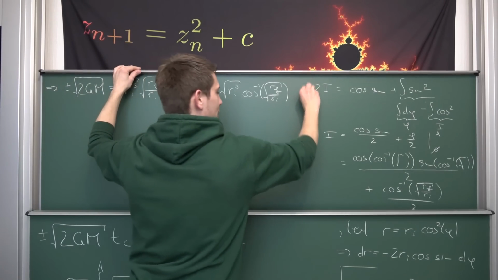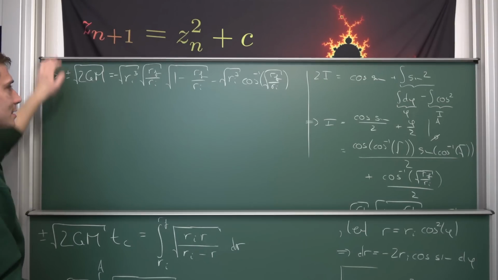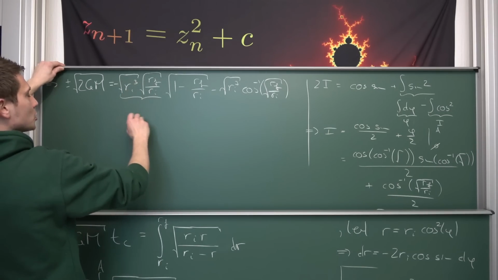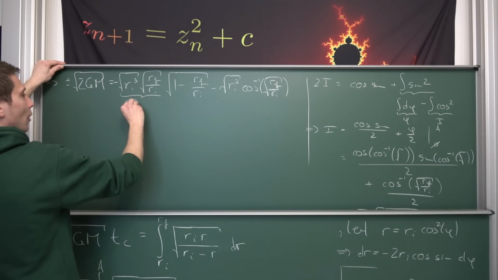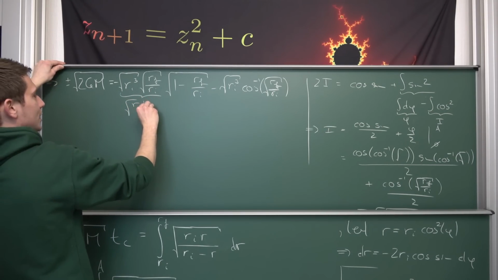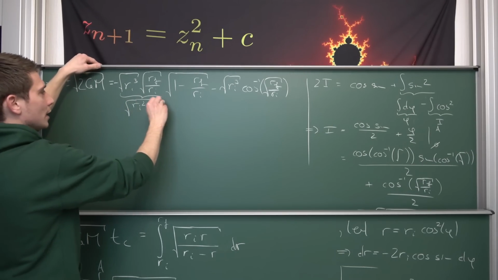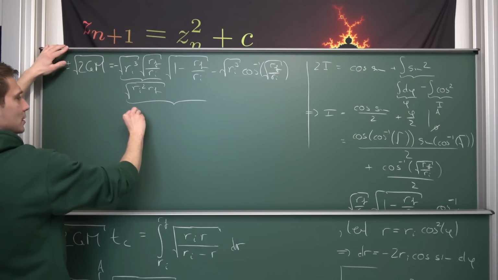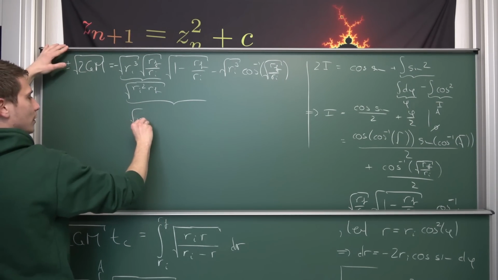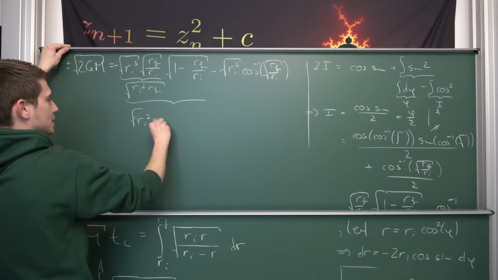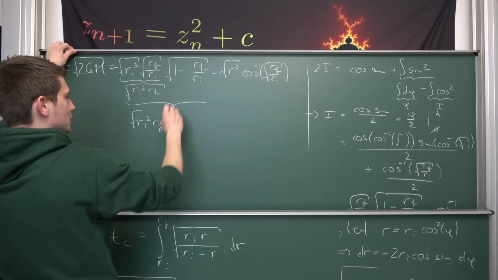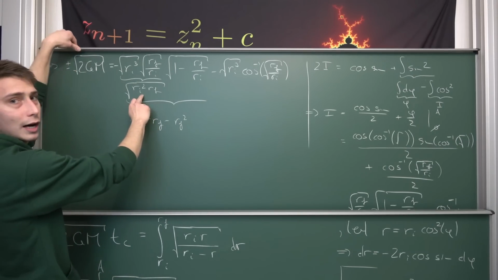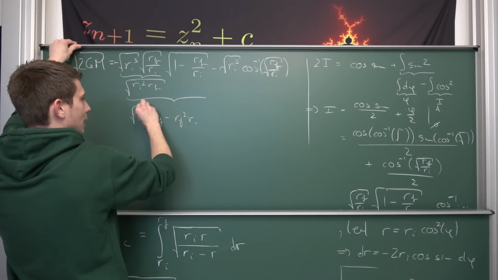Okay, and now that we are done with that, we can start with a few more manipulations and simplifications, because this part right here is going to turn into, multiplying this into here, the square root of nothing but Ri squared times Rf, and the denominator is going to cancel out. And multiplying this into here is going to give us the square root of Ri squared times Rf, and then multiplying this with this part, so negative, we are going to get Rf squared, and then Ri and Ri are going to cancel out to just an Ri here.